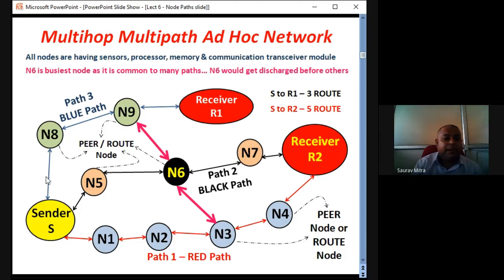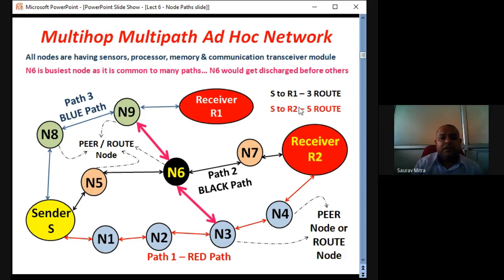What is meant by multi-path? From sender to receiver, there are many paths. This is called multi-path. From sender S to receiver R2, there are 5 routes. There are 5 possible paths through which data can be sent from S to R2. This is called multi-path communication.